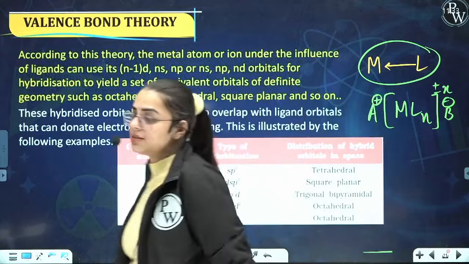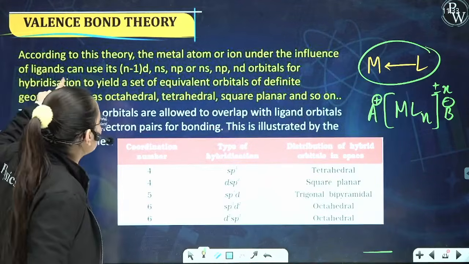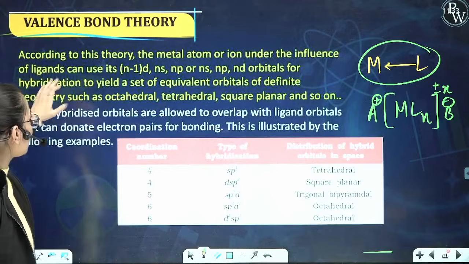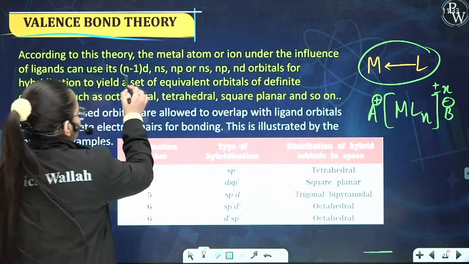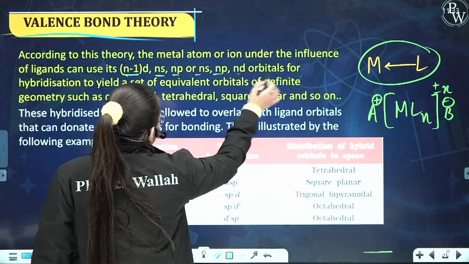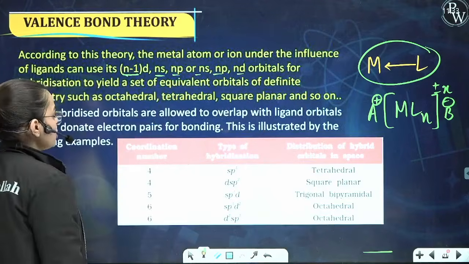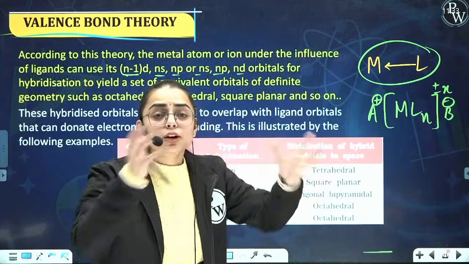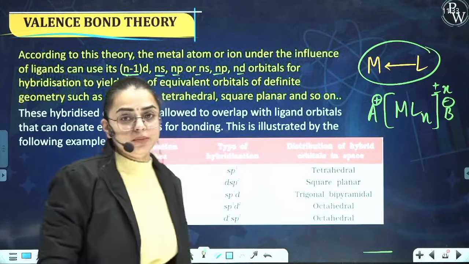What does it explain to us? According to this theory, the metal atom or the ion, under the influence of the ligands, can use its (n-1)d, ns, np or ns, np, nd orbitals for hybridization. That means they are providing their orbitals in order to overlap and form a bond. Are you getting my point?